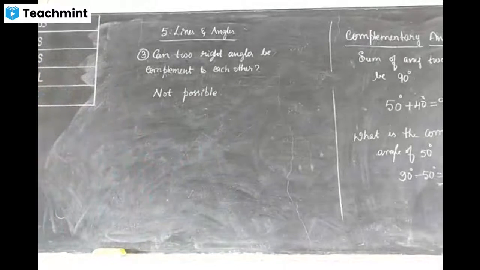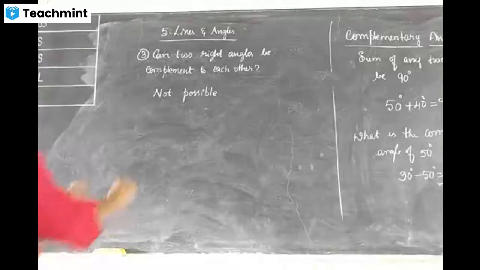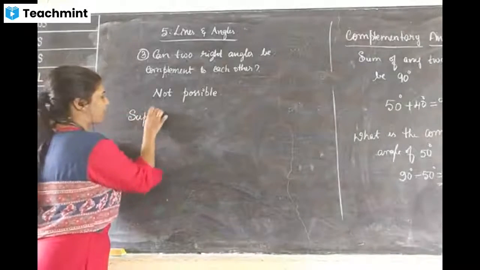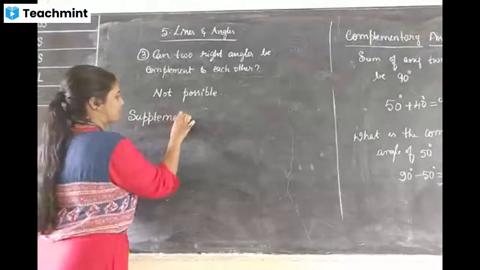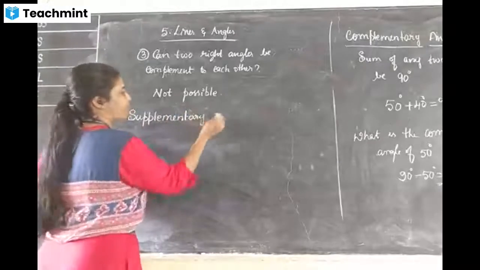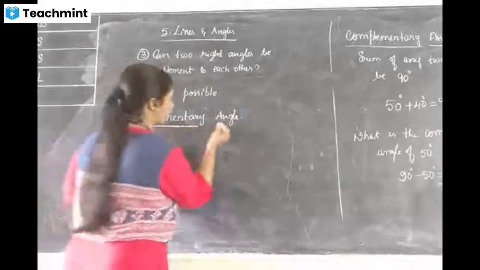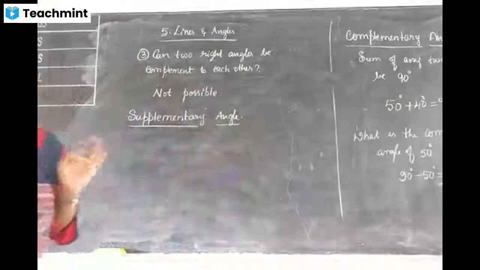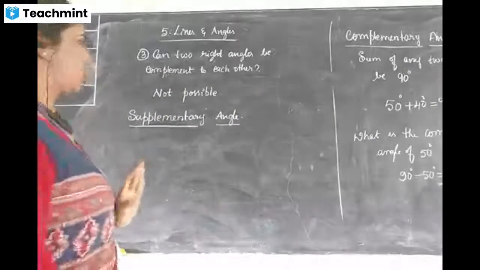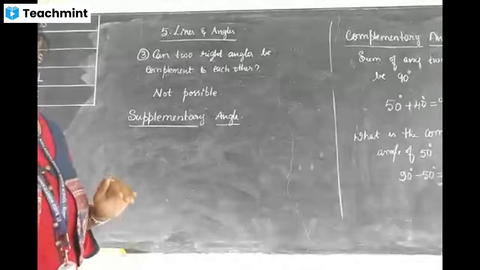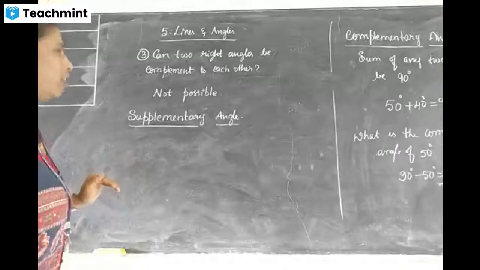Okay. Now you understood about the complementary angle. Complementary is finished. Next is the supplementary angle. What is meant by supplementary angle?